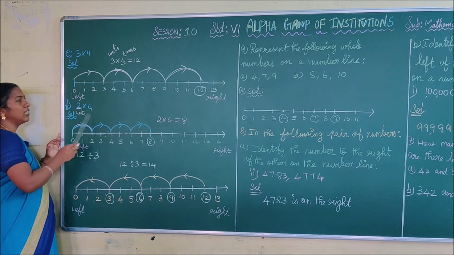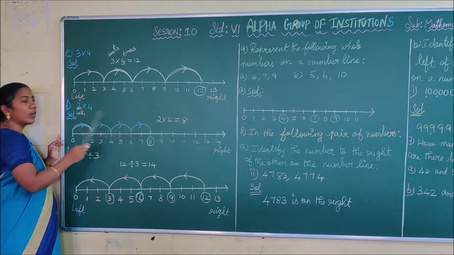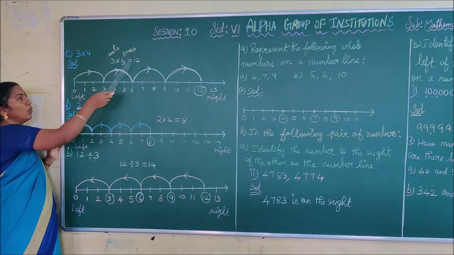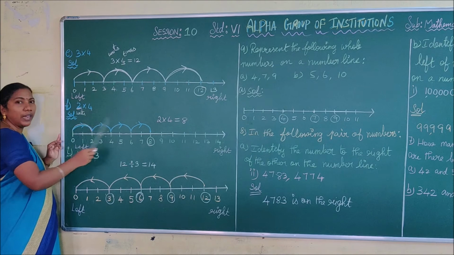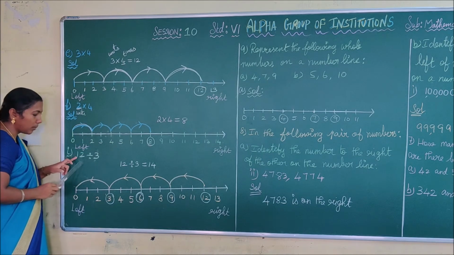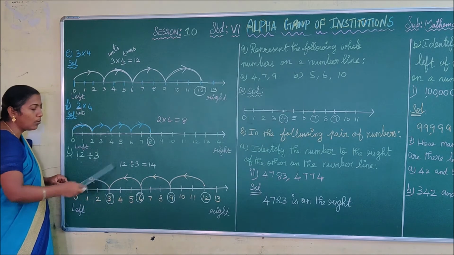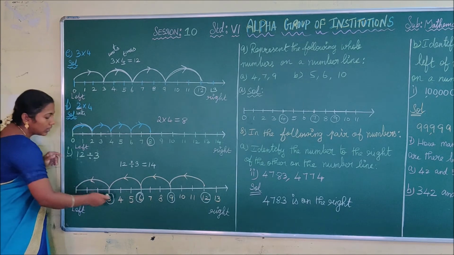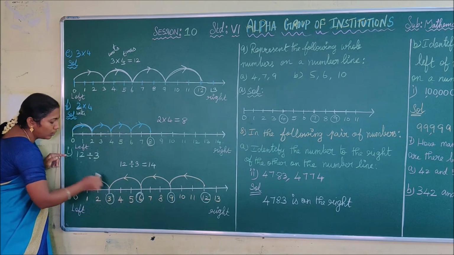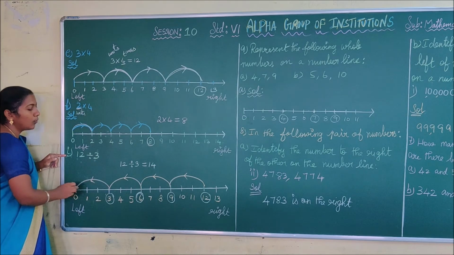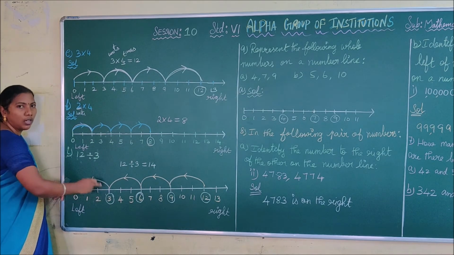For multiplication, you draw the arcs for the given number of times, here 4 times. Suppose here they give 5, then 5 times you have to draw the arc. But in the process of division, until you reach 0, you have to draw the arc like this. Okay. Thus I reached 3 here, and 3 units before that I reached 0. Until you reach 0, you have to draw the arc like this.